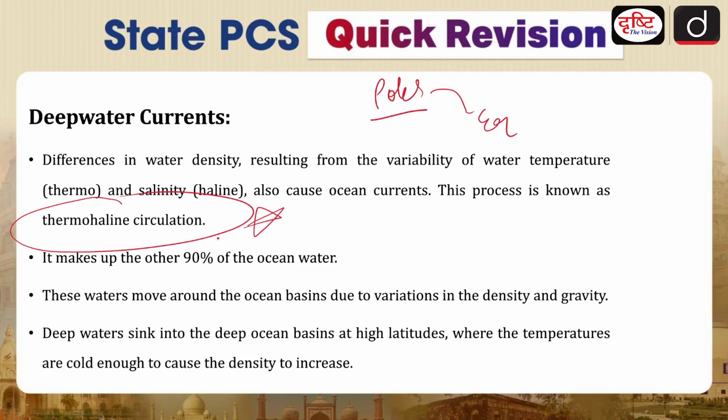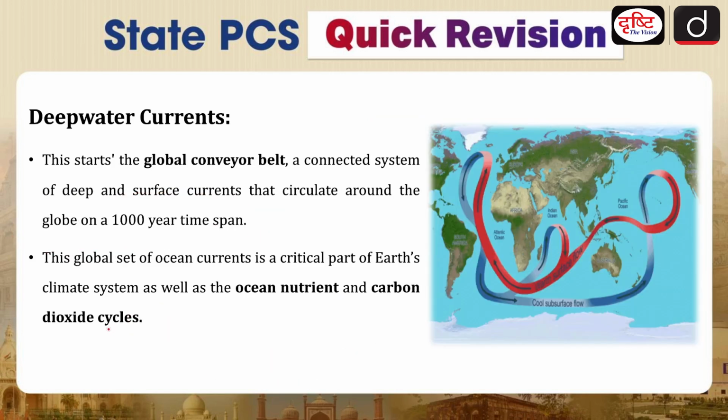It makes up 90% of the ocean water. We have seen that the surface currents are only 10%, so the rest is your thermohaline circulation. And now these thermohaline circulations are mostly responsible for the water life, or you can say, the marine ecosystem. This water moves around the ocean basins due to the variation in density and gravity. Deep waters sink into deep ocean basins at high latitudes, where the temperatures are cold enough to cause the density to increase. Now density is increased due to the cold temperature, that means that water will sink. Now this starts a global conveyor belt.